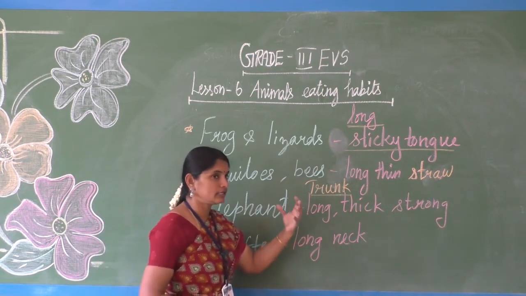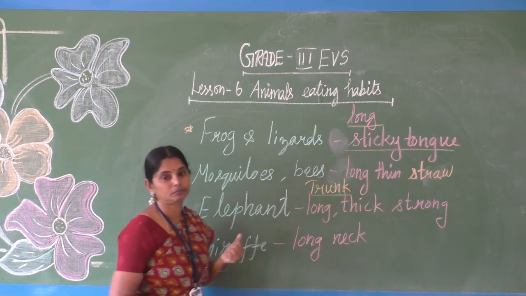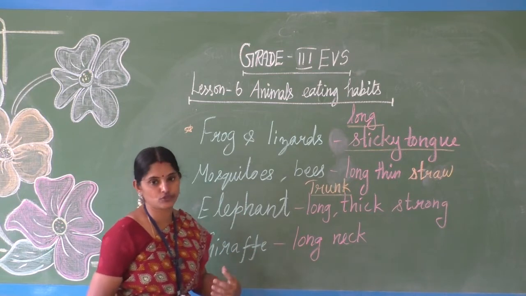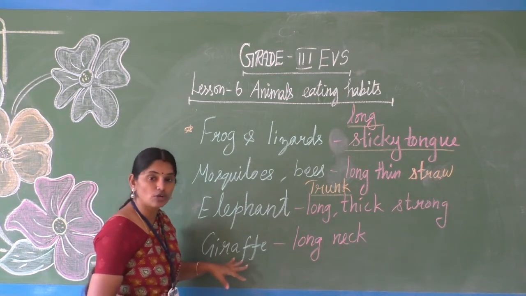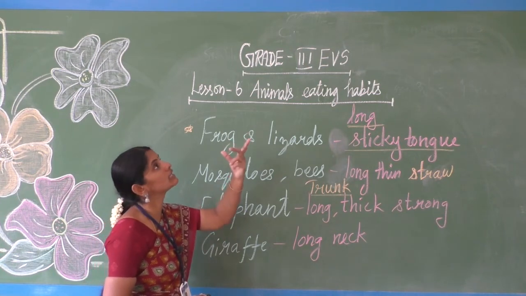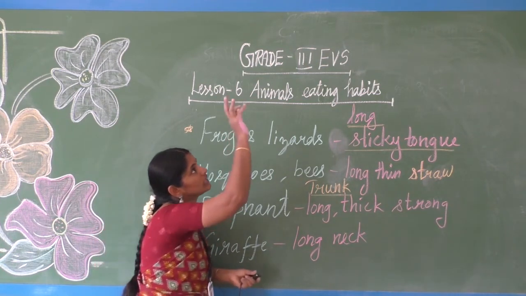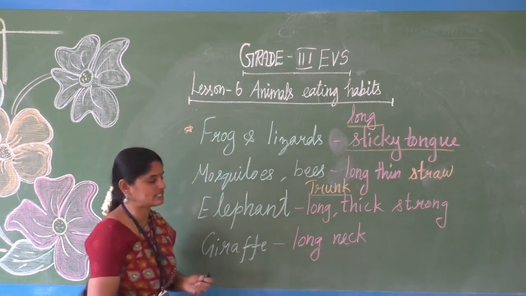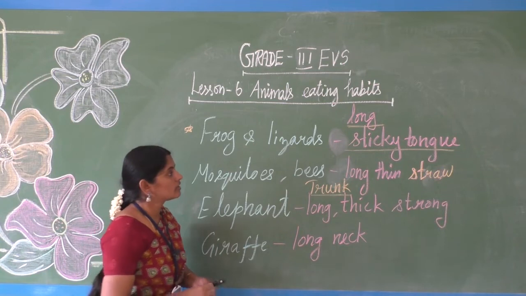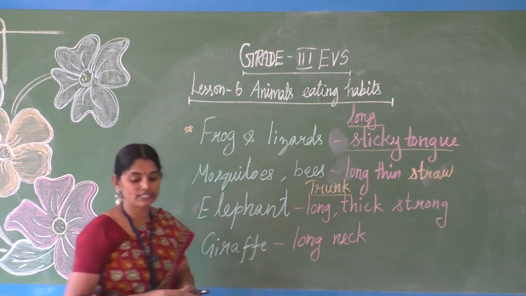Okay, and it sucks the water. So the trunk helps the elephant to take its food. And if you notice giraffe-like animals, they have a long neck to catch the leaves from the tall trees. Okay, long neck. Okay, here I'll show you the pictures of these animals now.